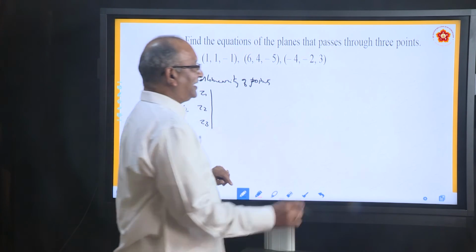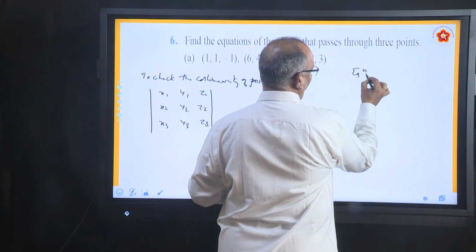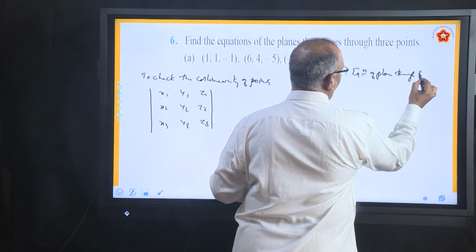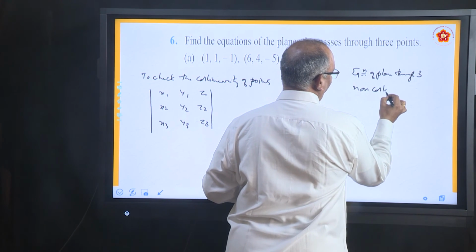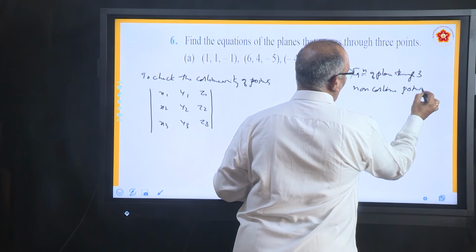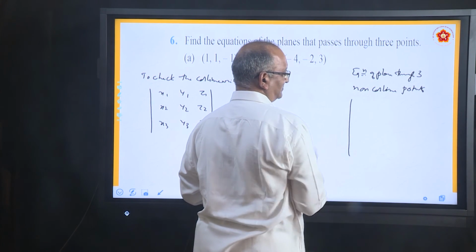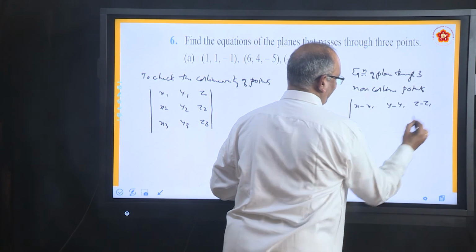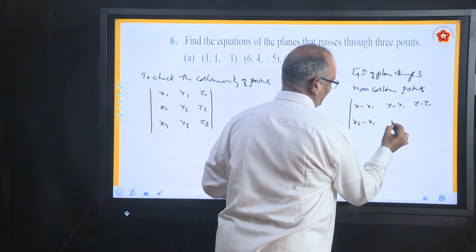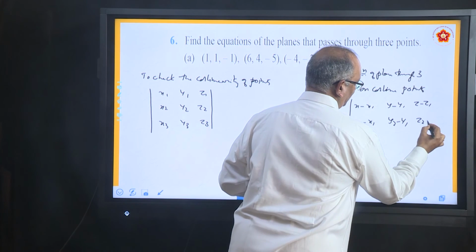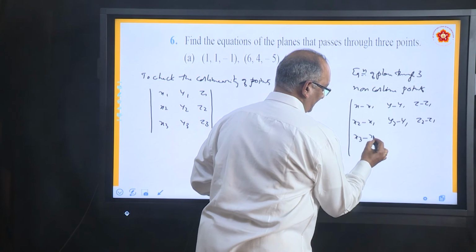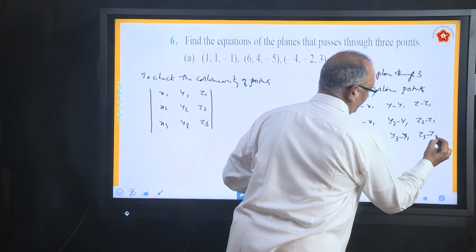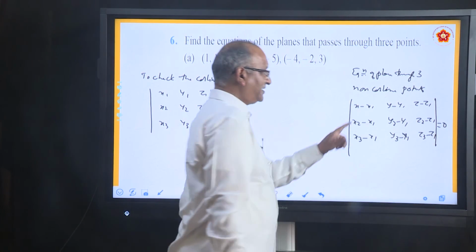If they are non-collinear, what is the equation? Equation of plane through 3 non-collinear points. What is the answer in that case? The answer is the determinant with rows x minus x1, y minus y1, z minus z1; x2 minus x1, y2 minus y1, z2 minus z1; and the third row similarly, equal to 0. That is what we are going to use.